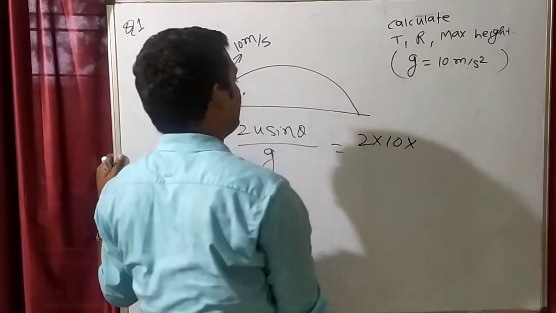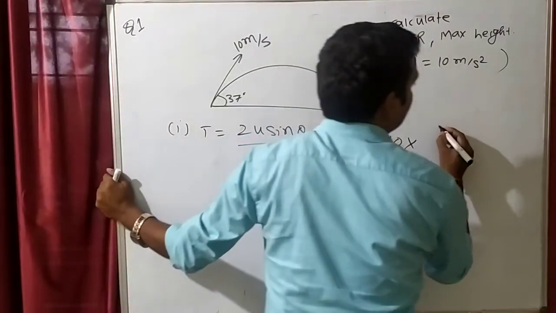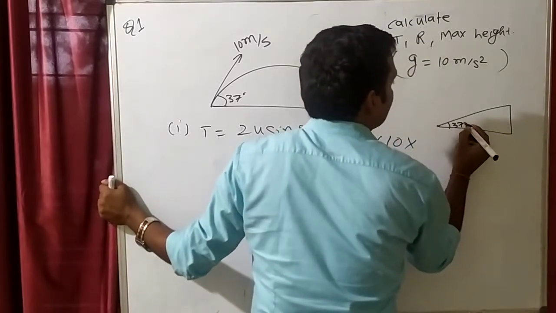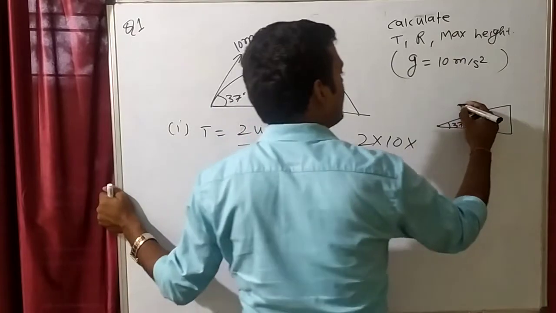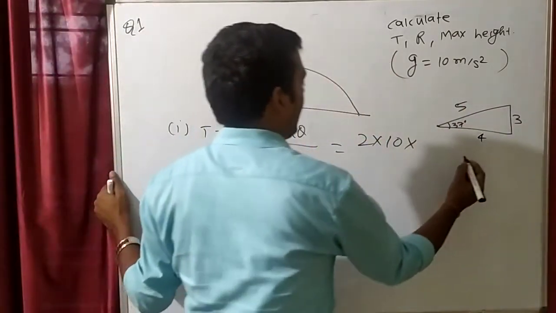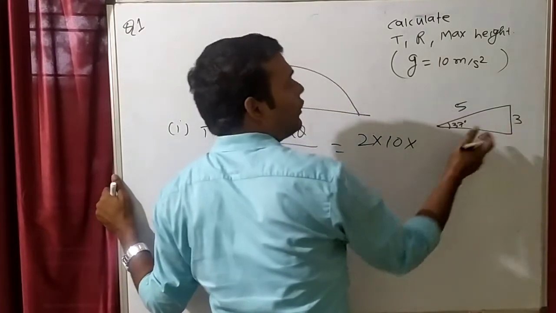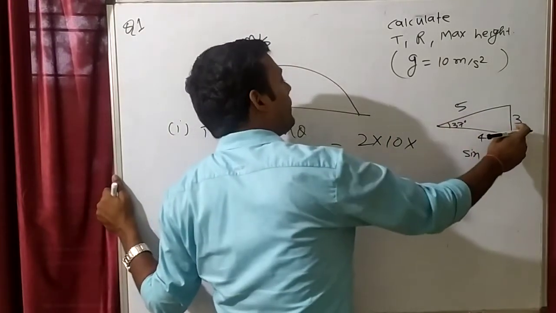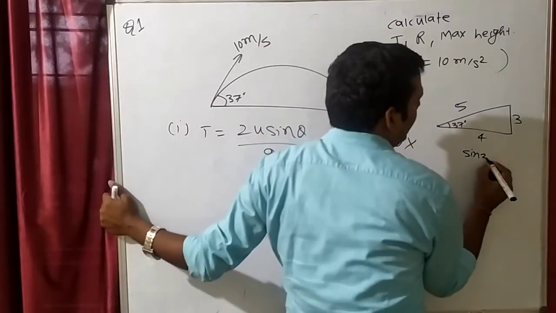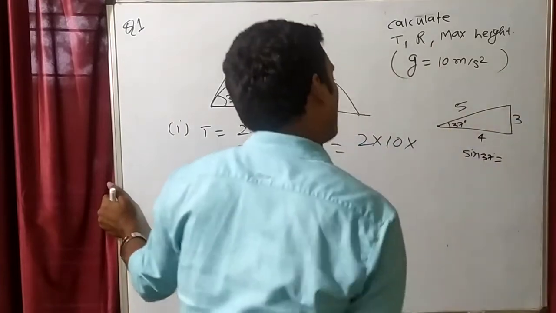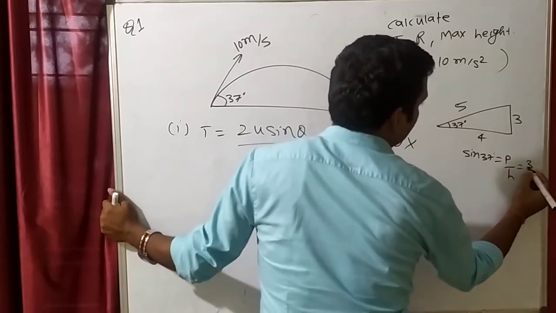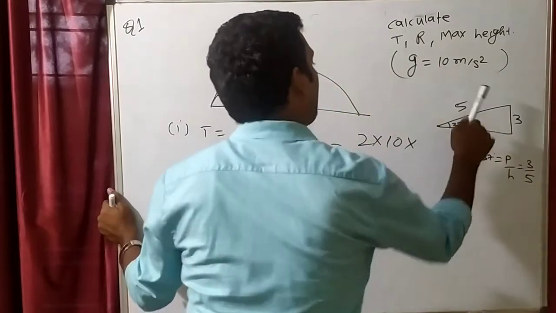10 into sin 37. If you want to understand sin 37, then the 37 degree angle is very famous in physics. If this angle is 37, then opposite to it this will be 3, this will be 5 and this will be 4. So for sin 37, if this angle is 37, then perpendicular will be 3, hypotenuse will be 5, base will be 4. Sin theta is perpendicular by hypotenuse, that means 3 by 5.